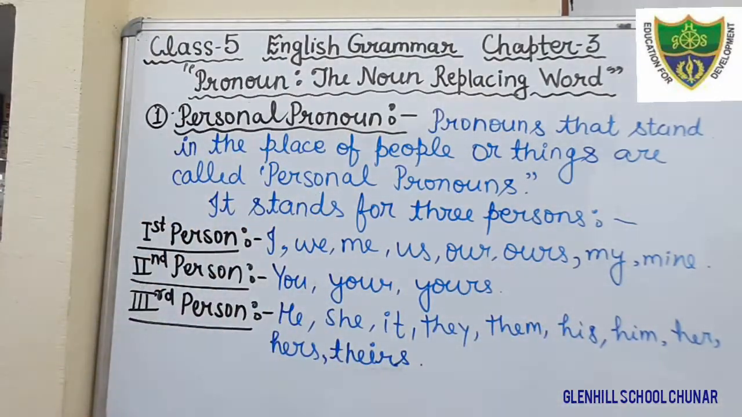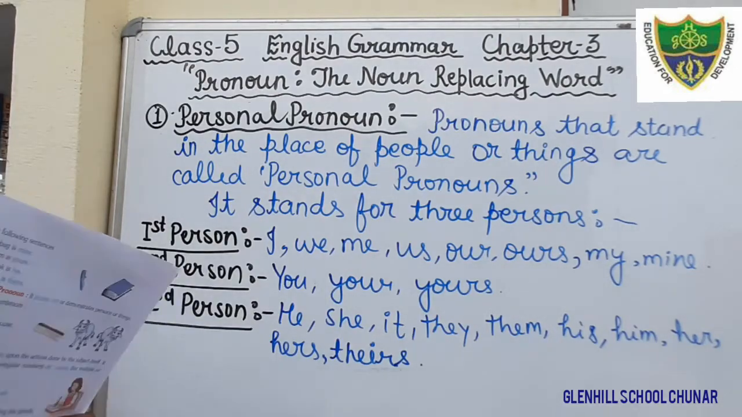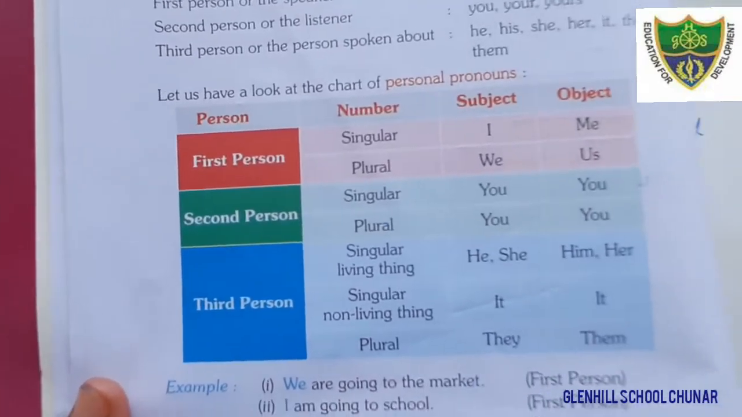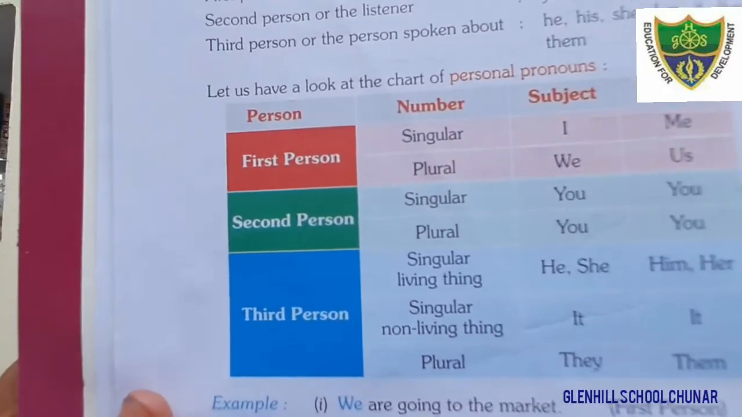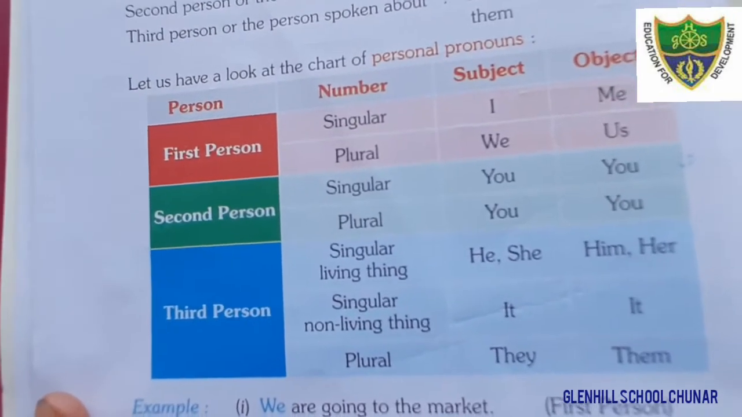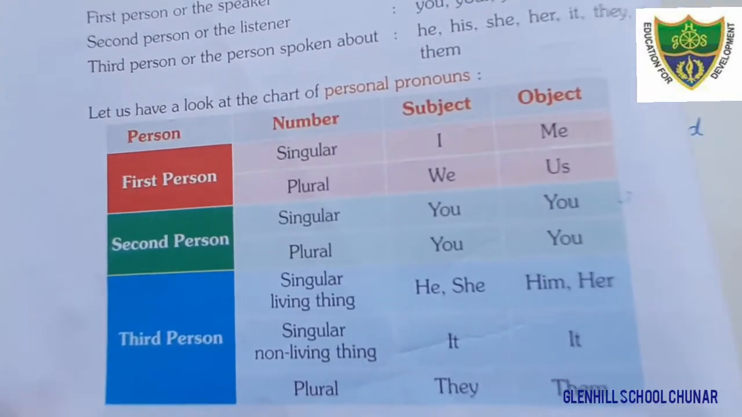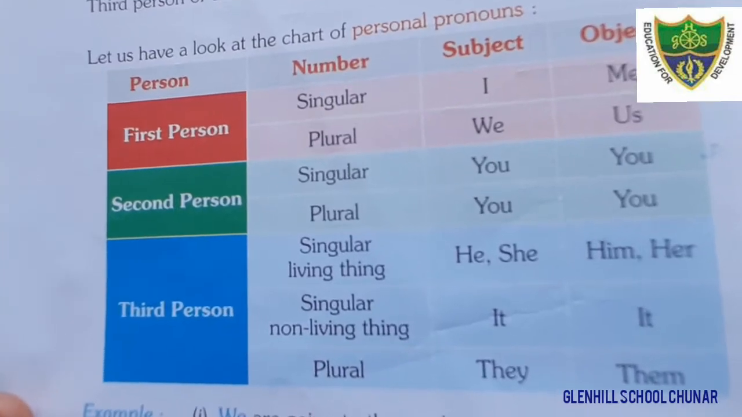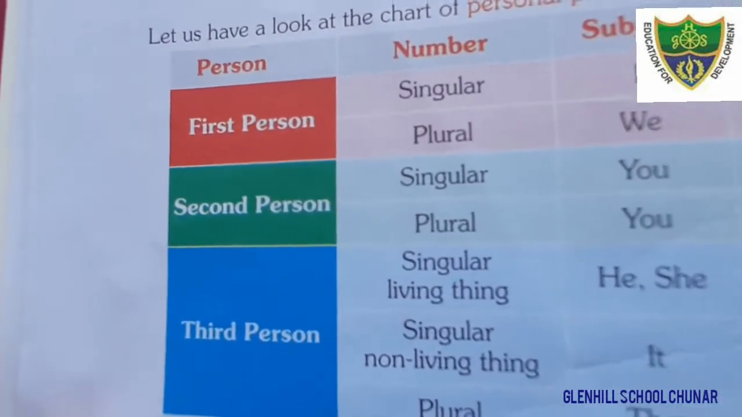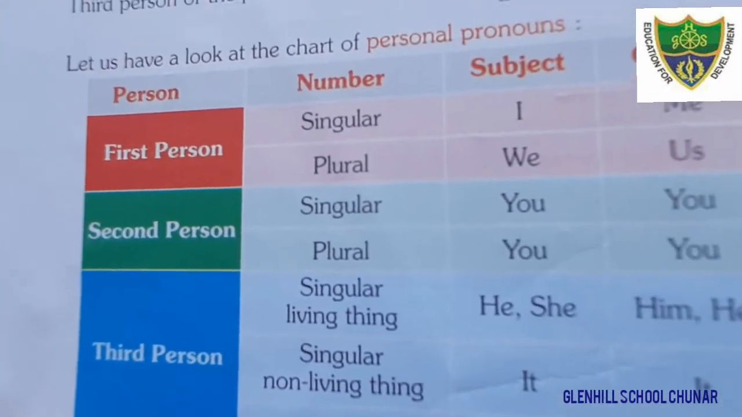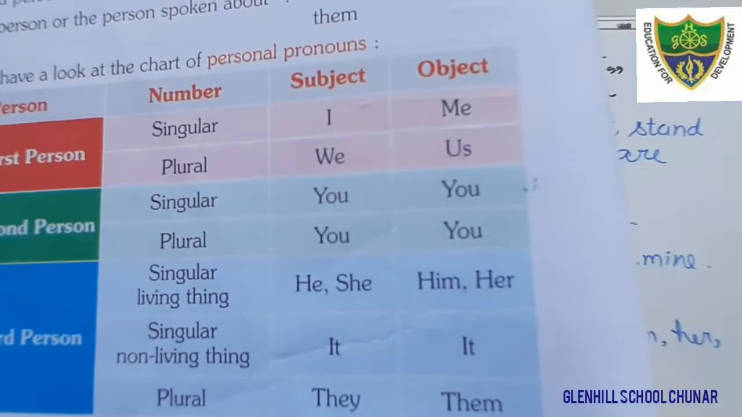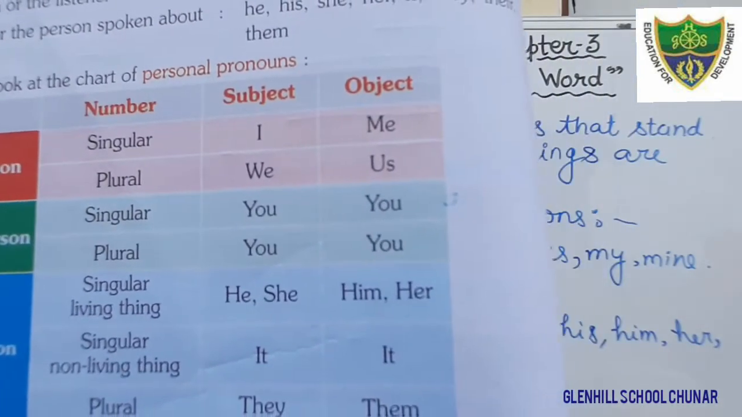Dear students, in your book it is also given in a very clear manner. Just see here, you can see there are three persons given in your book. In the category of first person we can see I and we as a subject. In the book it is given me and us as an object. In the column of second person we can see you, singular as well as plural both, and here you as object also.